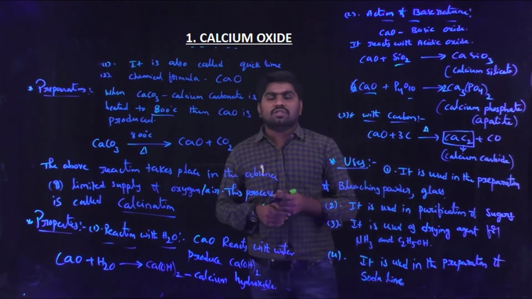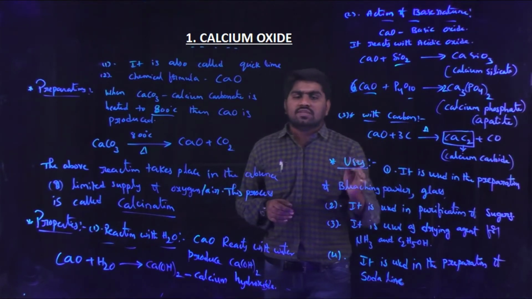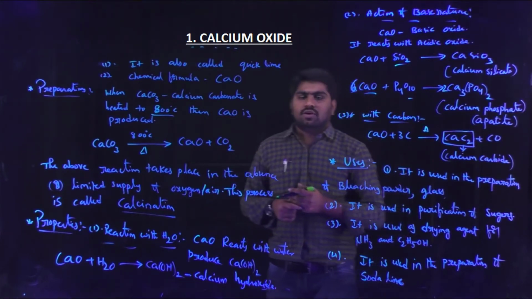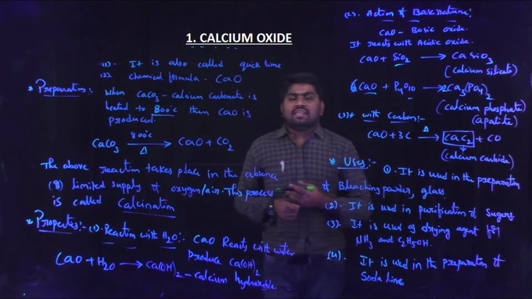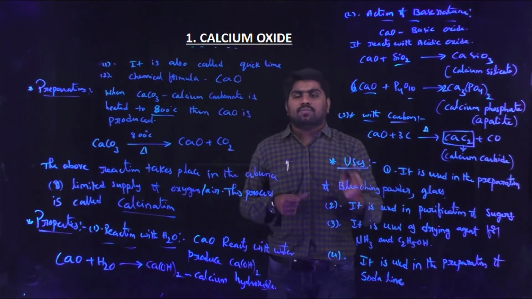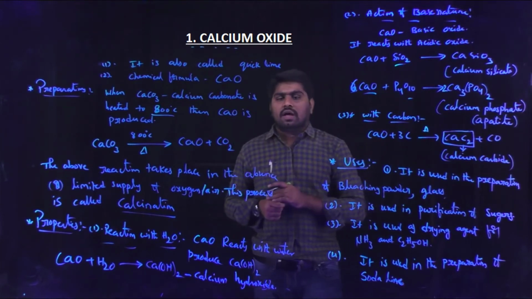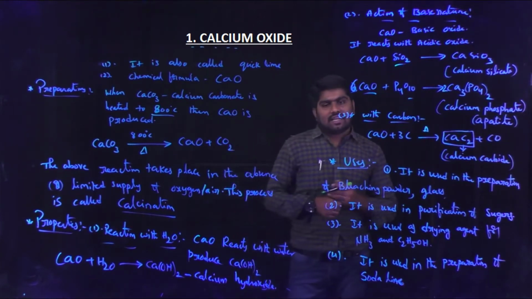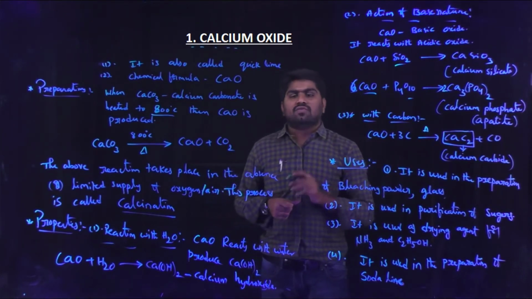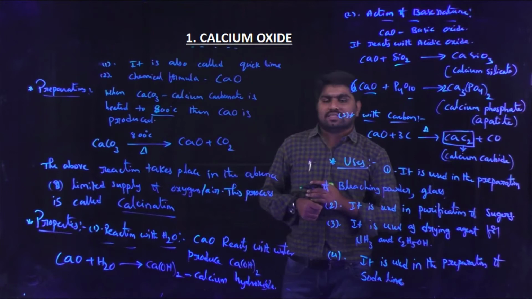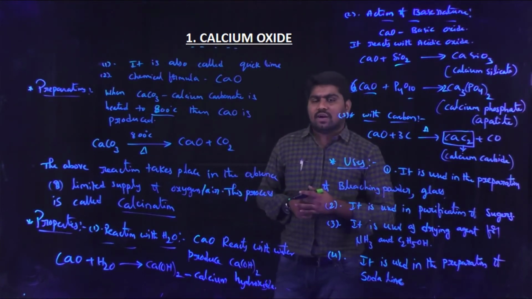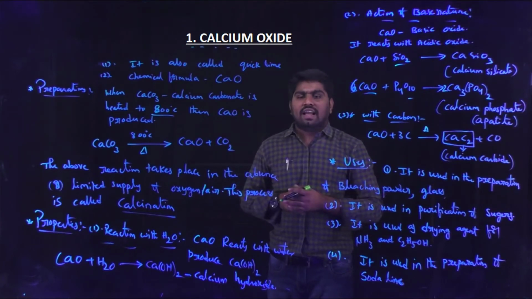Now coming to the uses of calcium oxide, it is used in the preparation of bleaching powder, glass, and other materials. Second, it is used in the purification of sugars. Third use is as a drying agent for ammonia and ethyl alcohol, for the removal of water molecules. And the last one is it is used in the preparation of slaked lime. This is about calcium oxide.